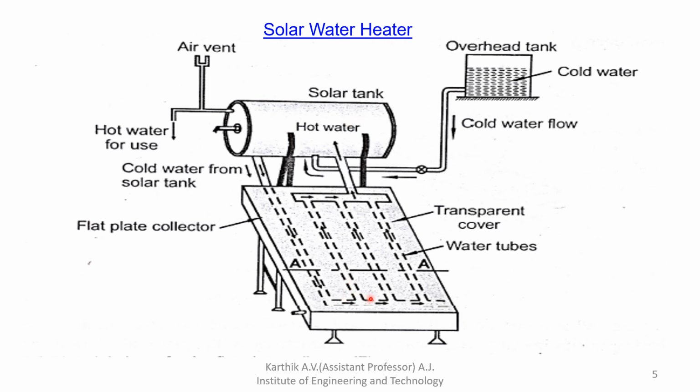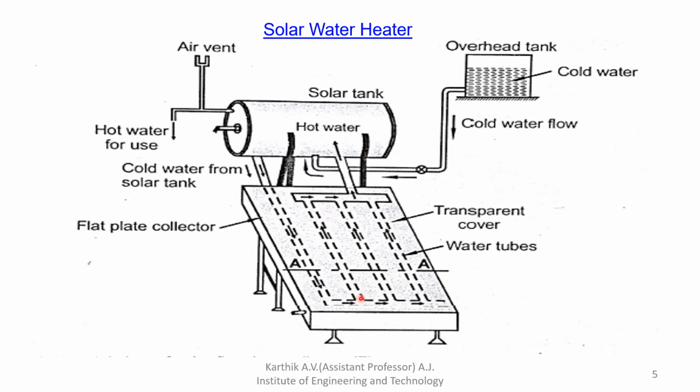So how it will be, water will be rising here. Initially water is coming through this pipe, then it will absorb the solar radiation with the help of the absorber plate. Then that heat is transferred to the pipe, so the pipe water gets heated. Because of that it loses its density. Due to the density difference, water will automatically rise from lower level to higher level.